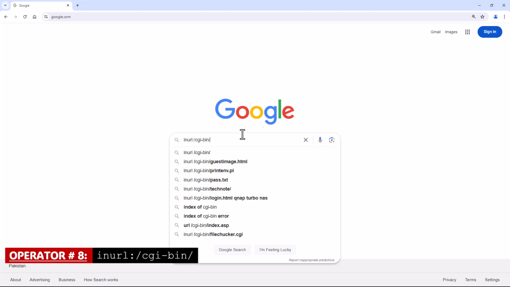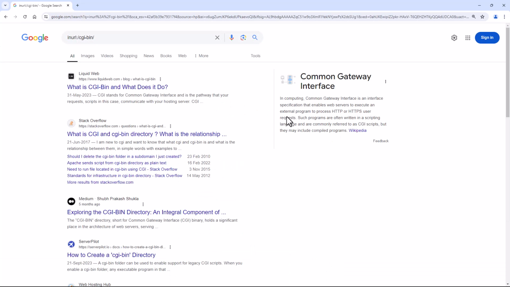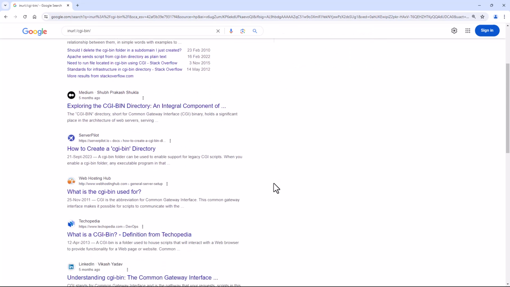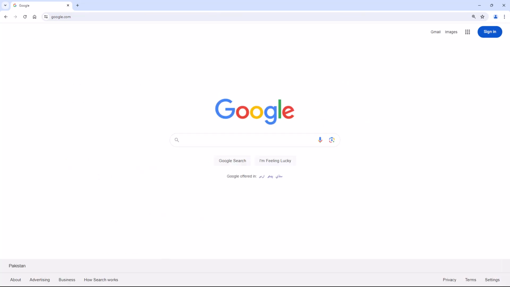Operator number 8, inurl for searching CGI scripts on a website. This Google Dork will search for CGI scripts on a website. Hackers can use this to find vulnerabilities in the script and potentially gain access to sensitive information. You could specify this operator for your target.